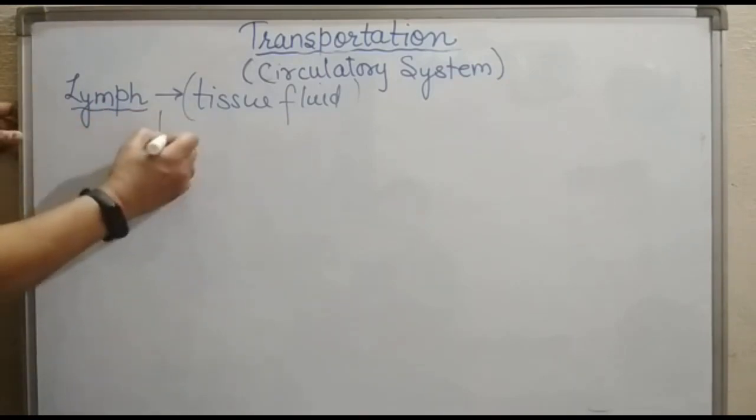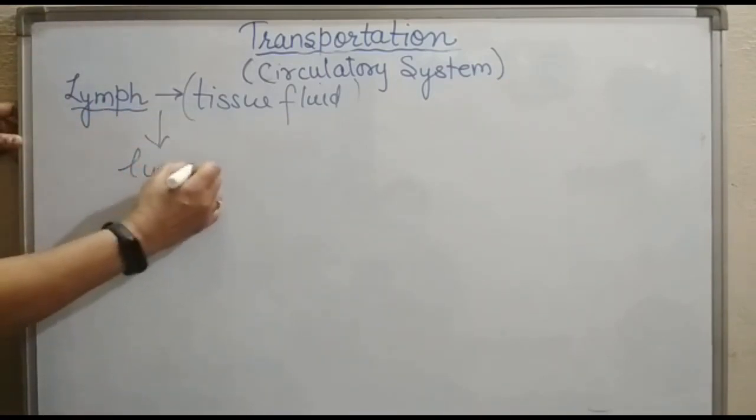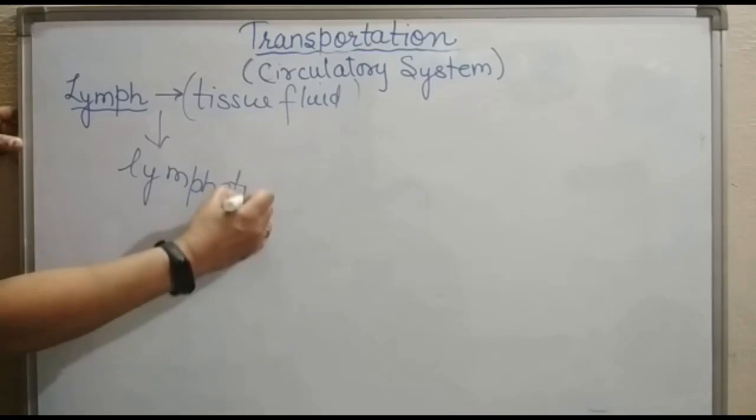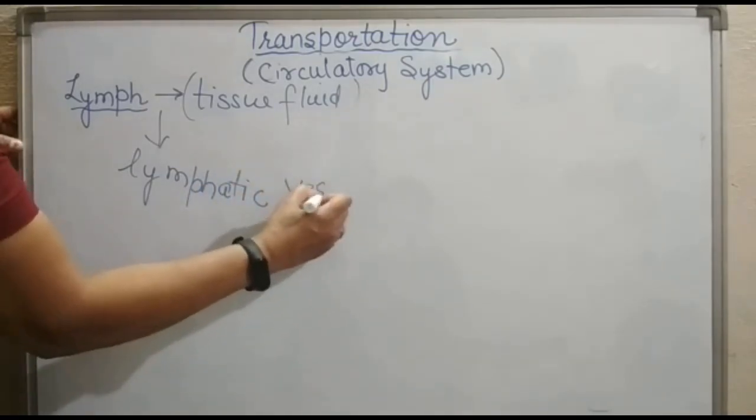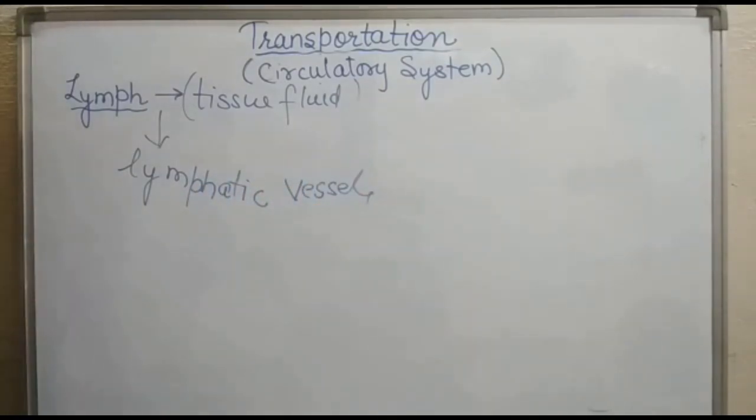This lymph drains into lymphatic vessels. From the intercellular spaces into larger vessels, lymph carries digested and absorbed fat from the intestine and drains excess fluid from the extracellular space back into the blood.